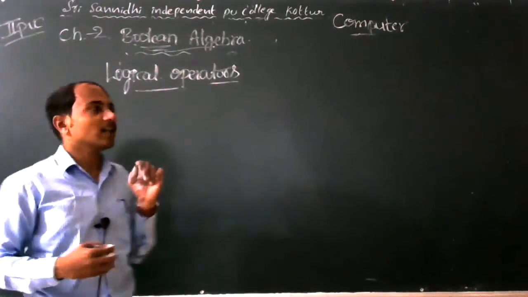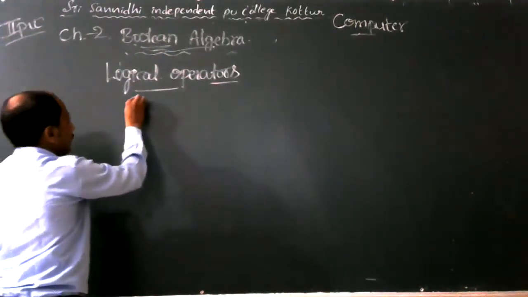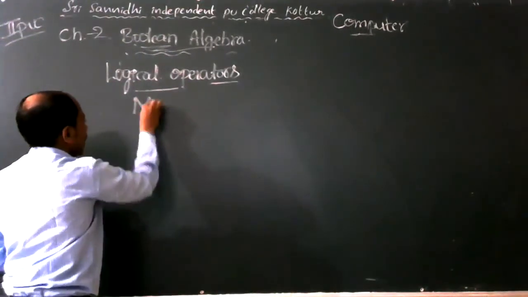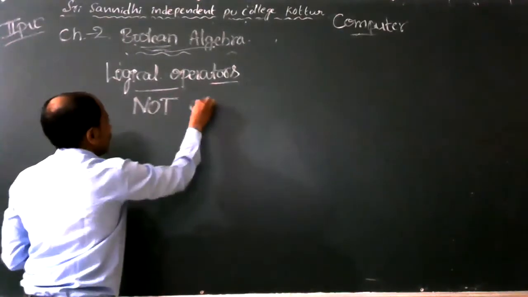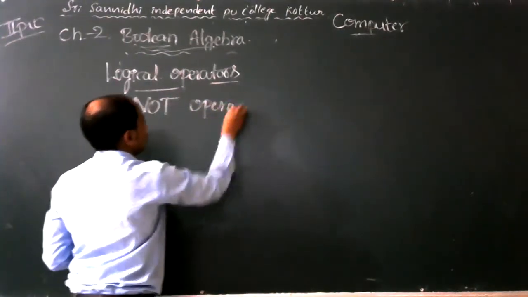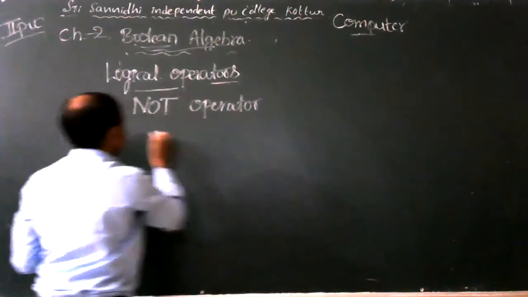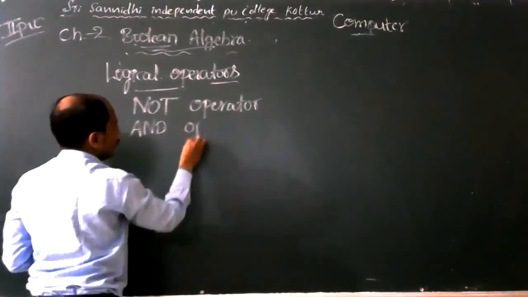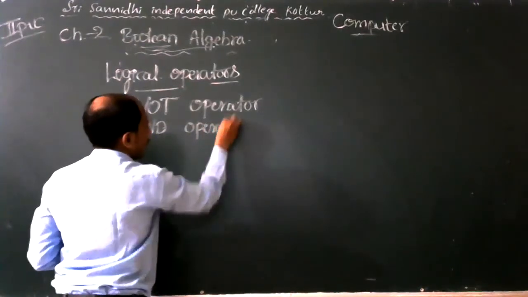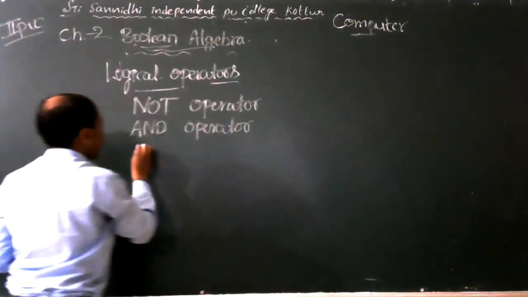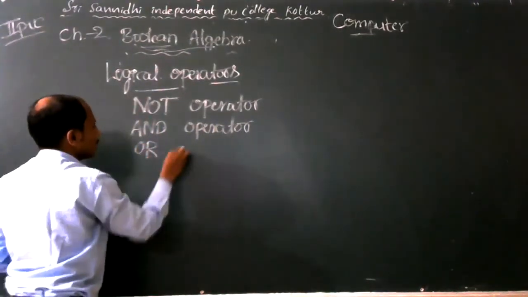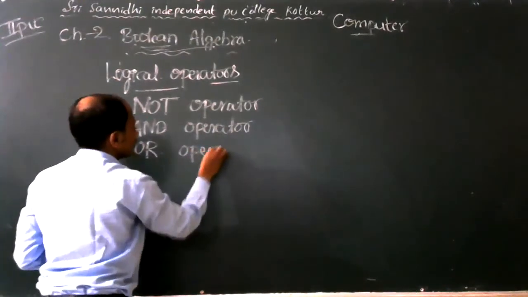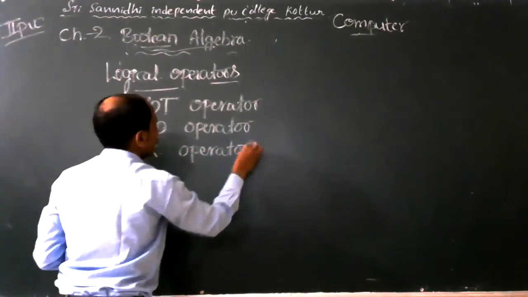There are three types of logical operators: one is the NOT operator, another one is the AND operator, and another one is the OR operator. Three operators are present in the logical operators.